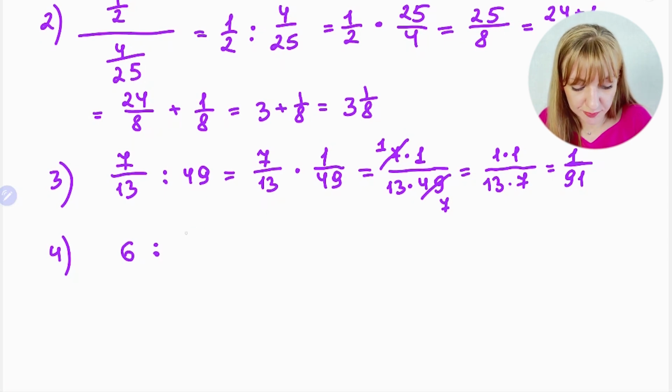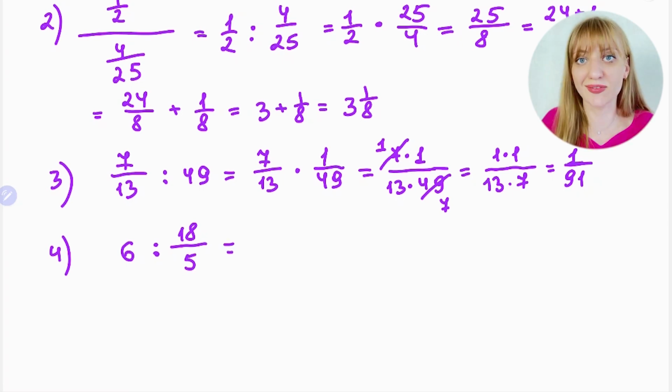Okay, and one more example: take the number 6 divided by, for example, 18 over 5. Everything from my head, remember. One more time: we have 6 divided by 18 over 5. Sometimes students get lost and think you need some other rule, but no, again, it is division of two fractions.